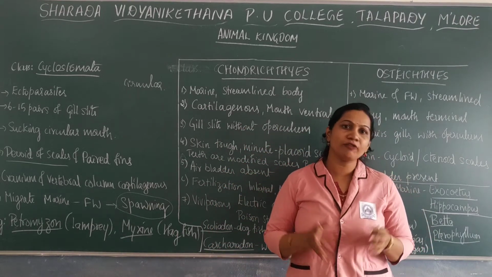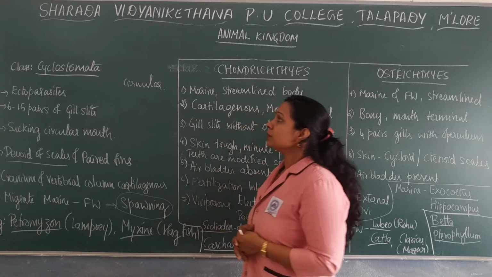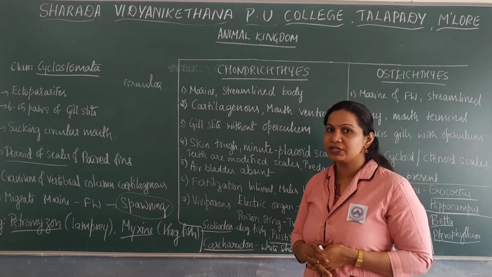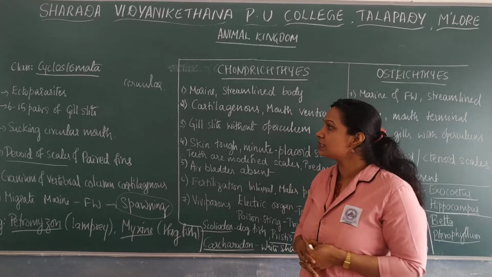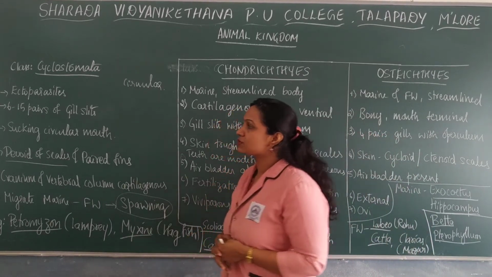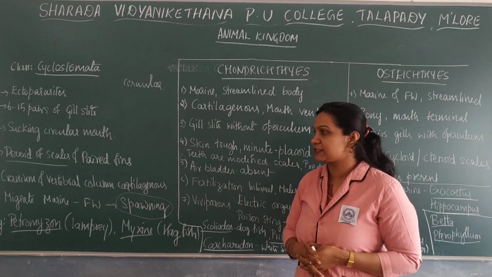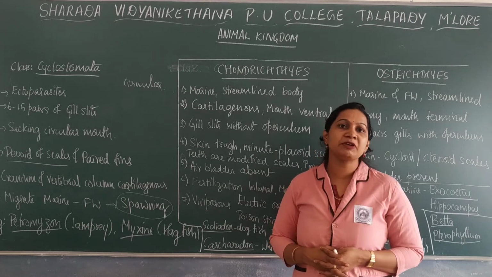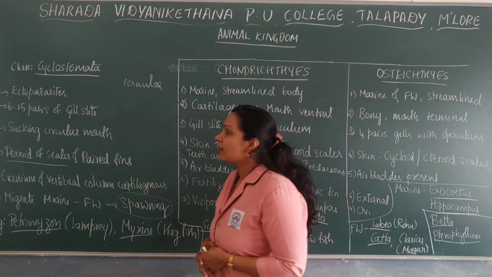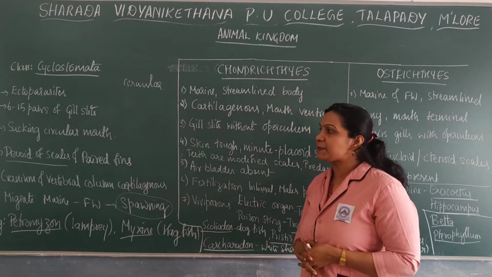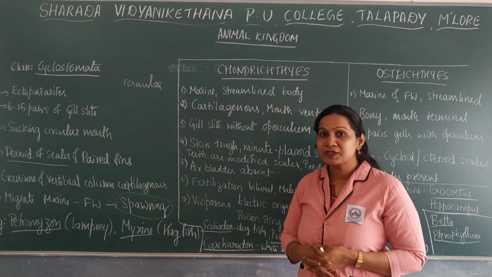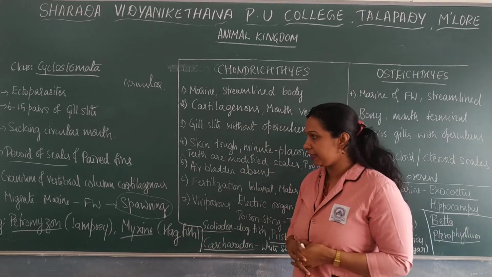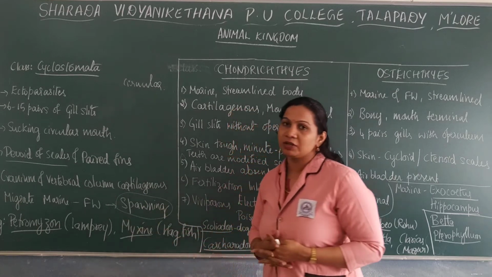It consists of a small group of organisms, right? So Cyclostomata members are ectoparasites found attached to the body surface of other larger fishes, and they have 6 to 15 pairs of gill slits meant for respiration. They have a sucking circular mouth which is mainly meant for attachment, and their body is devoid of scales and paired fins. Fins are present but not paired. Cranium and vertebral column are cartilaginous.